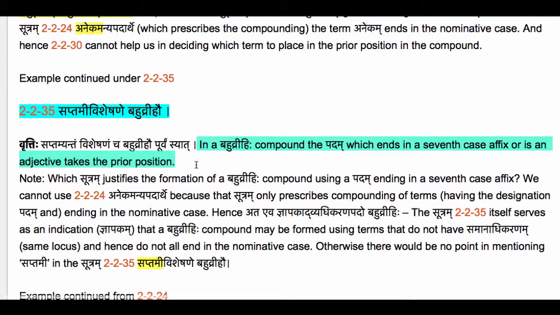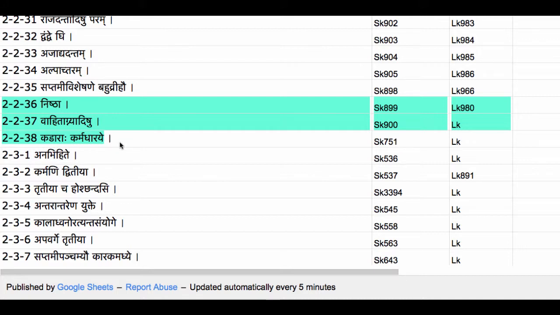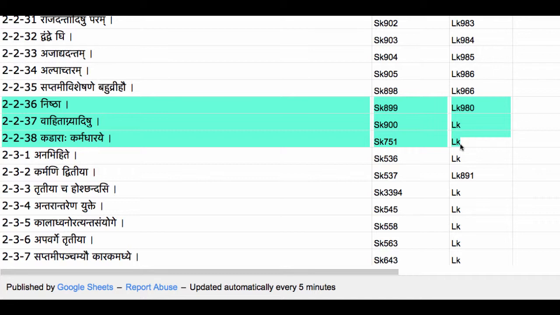This sutram covers most of the cases of bahuvrihi compounds, but there are still some cases which remain unresolved. Hence Pāṇini has composed some further rules to resolve these conflicts of which term to place in the prior position in a bahuvrihi compound. Pāṇini has composed some more rules from 2236 to 2238 which help us in these remaining cases. Let's take the sutram 2236 now.